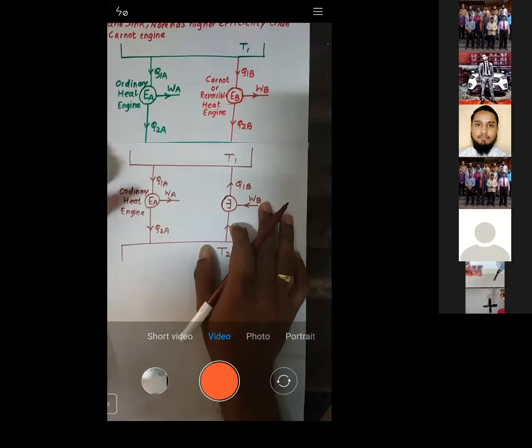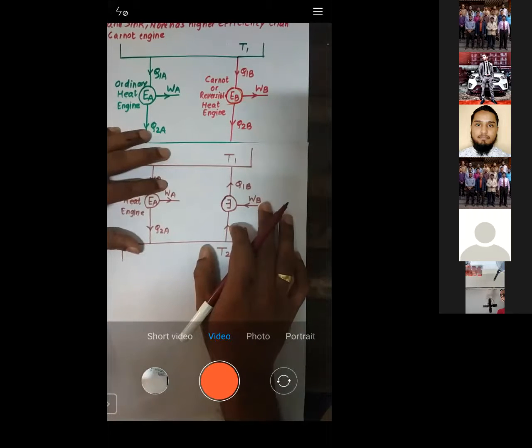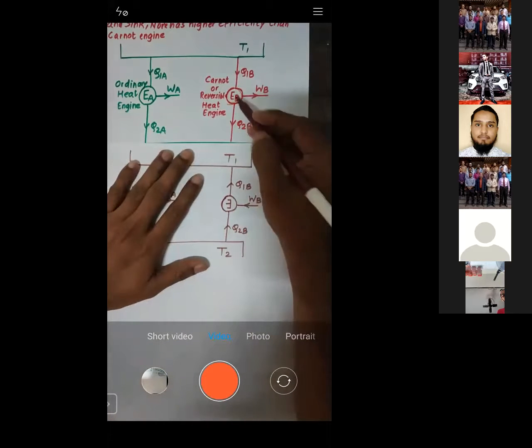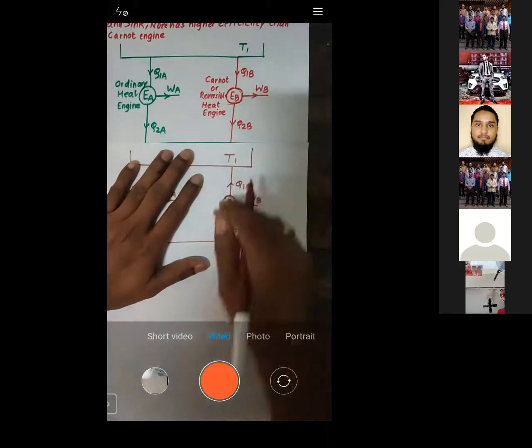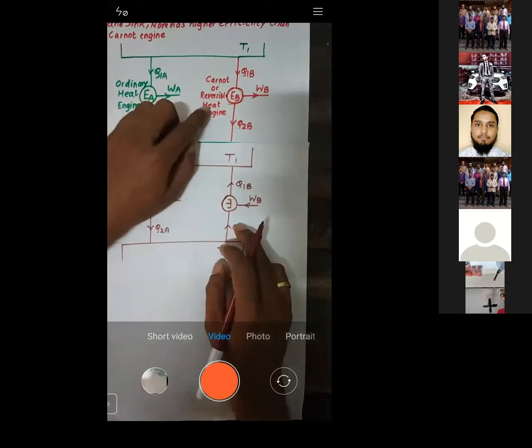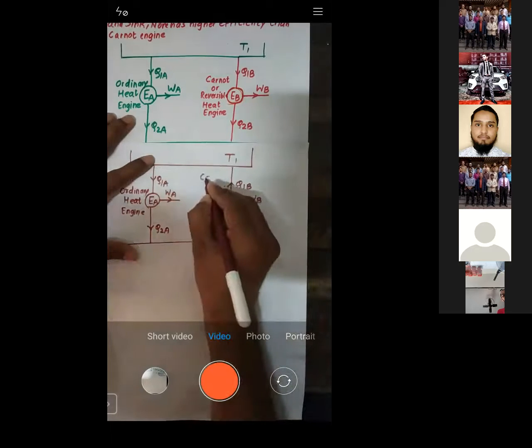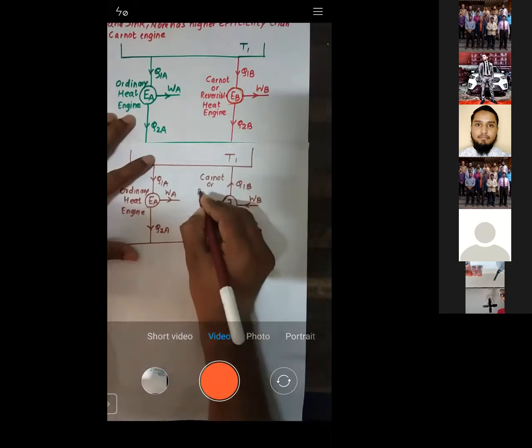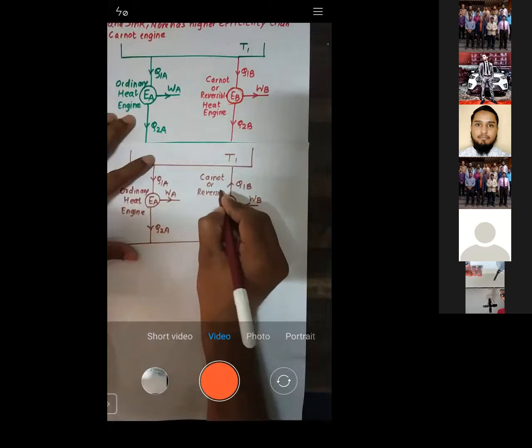Sir, I need to spend more energy in making you arrange at a single point. That is not allowed. Now see, what I'm doing is just changing the arrows, changing the direction. Initially it was a Carnot or reversible heat engine. Now it is the same, you can see it's a Carnot or reversible.